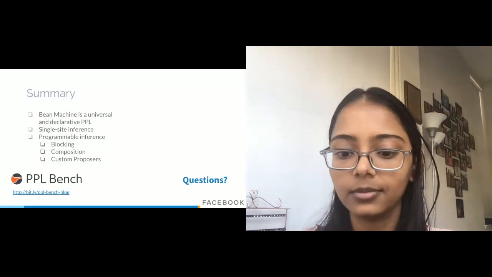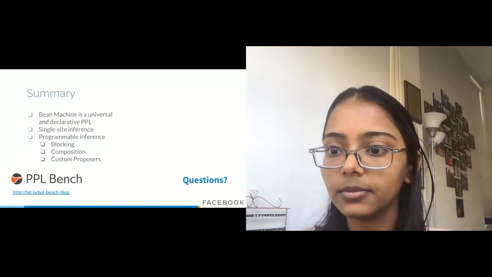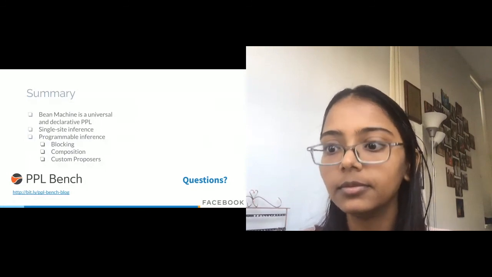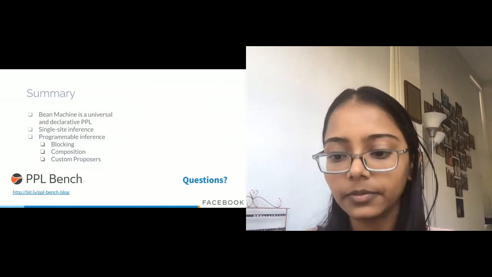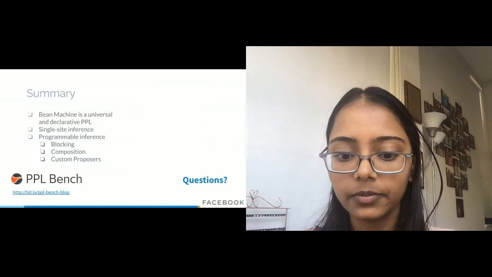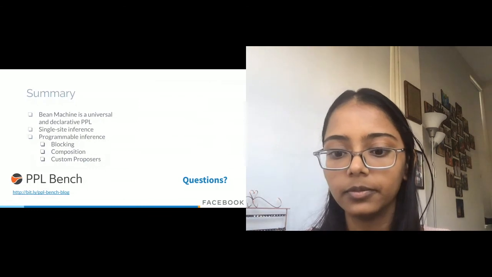So the question I'll ask is, could you say something about use cases for Beam Machine internally at Facebook? Like, are you kind of close to deploying this? Are you deploying this? And if you're not yet deploying it, what would be kind of needed in order to really make this usable for internal purposes?